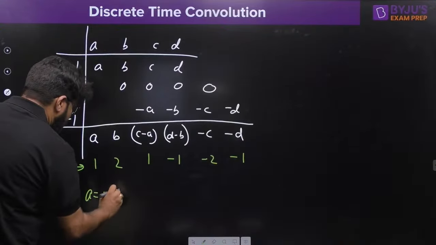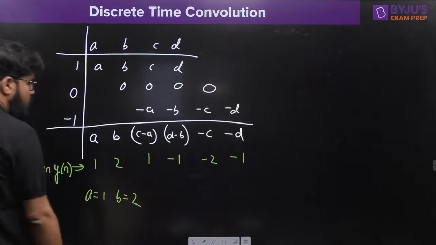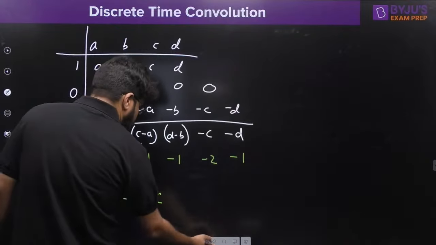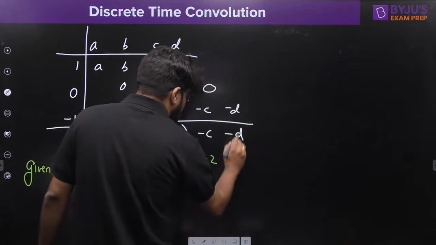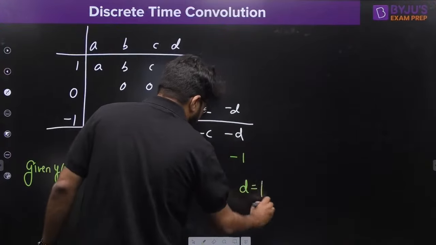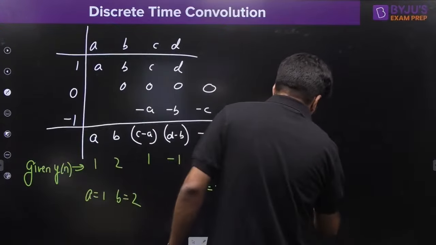We have got A equal to 1, we have got B equal to 2. Leave this one. Directly from here, I am getting minus C as minus 2, so C equal to 2. Minus D is minus 1, so D equal to 1. So the answer is in front of you.